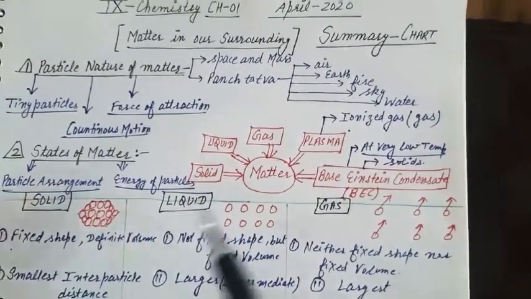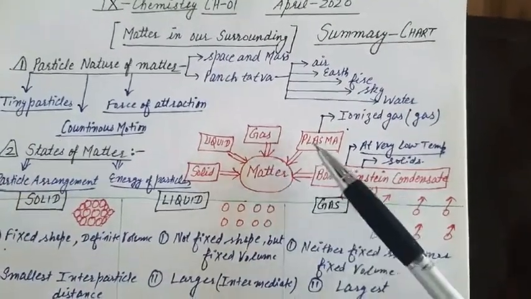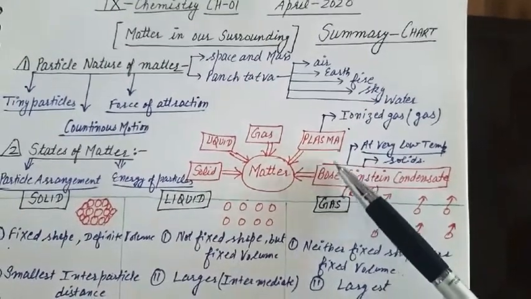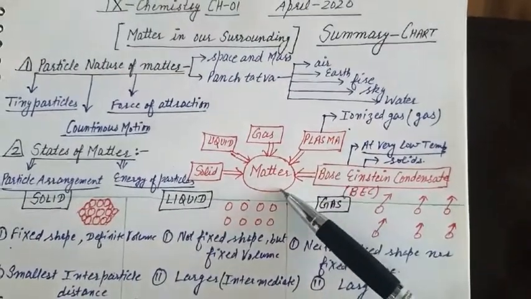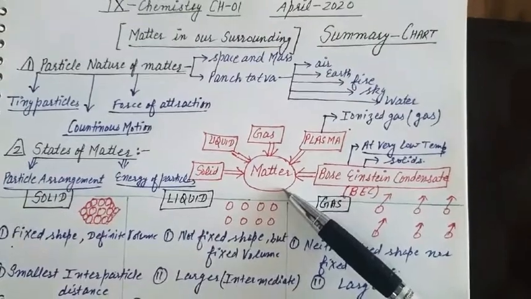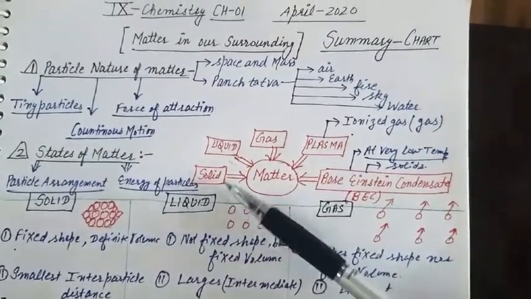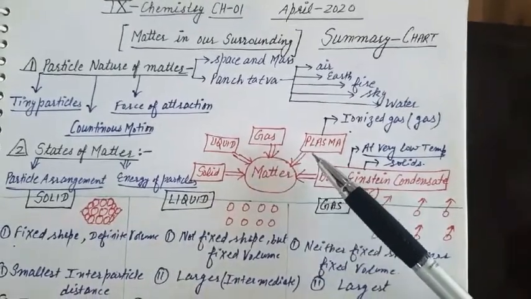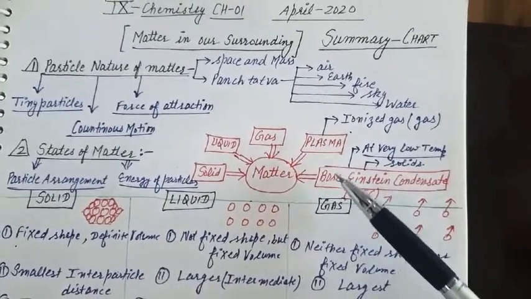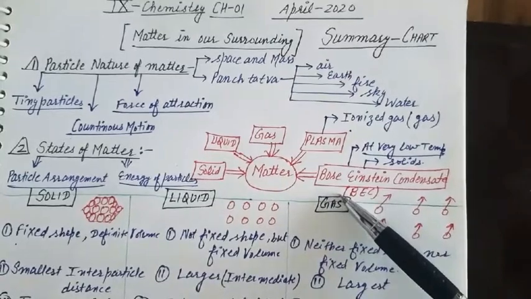There are basically three states of matter, plus two advanced states of matter. So there are now a total of five states of matter including two advanced ones: solid, liquid, gas, and the fourth one is plasma, and the fifth one Bose-Einstein condensate.